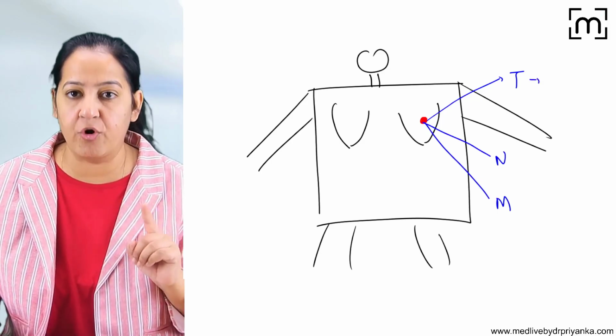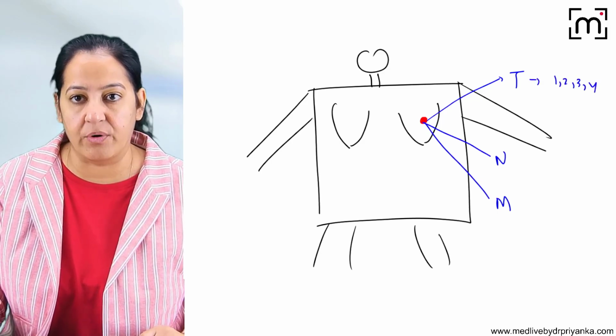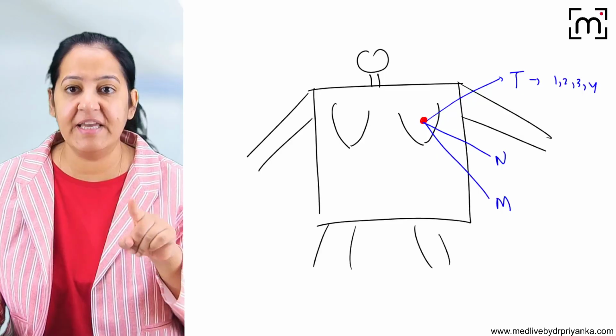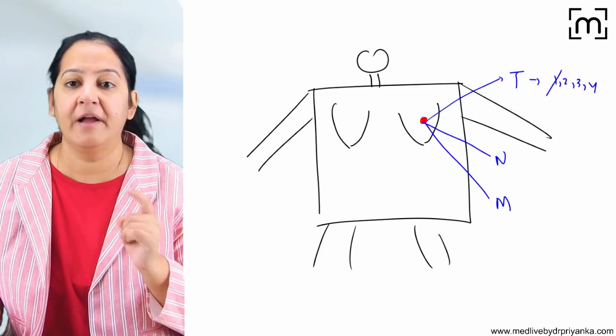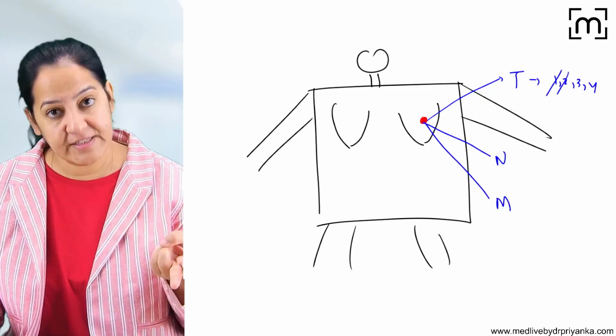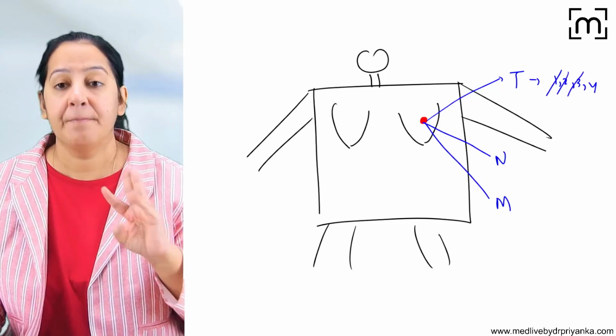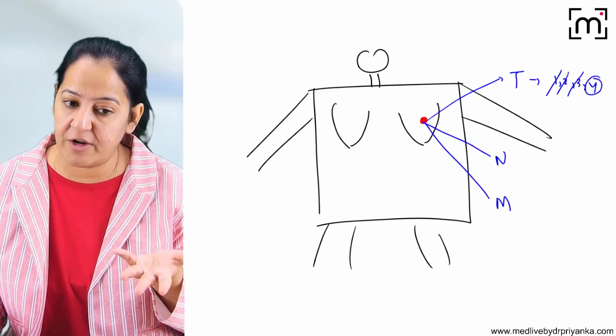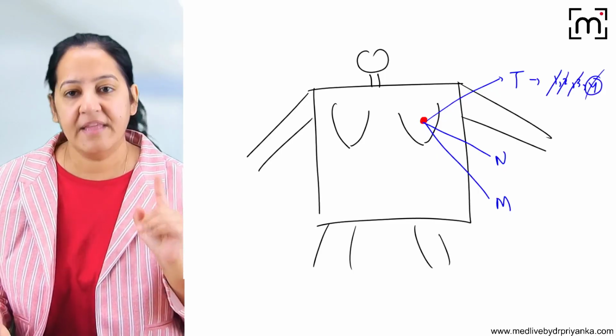In the T, I'm having four options: T1, T2, T3, T4. I will do a mammography and see if the tumor is less than 2 cm, it's T1. If it is 2 to 5 cm, it's T2. If it is more than 5 cm, it's T3. But if it is involving the skin or the chest wall or the ribs, it is T4, whatever the size. Then I will decide the N.